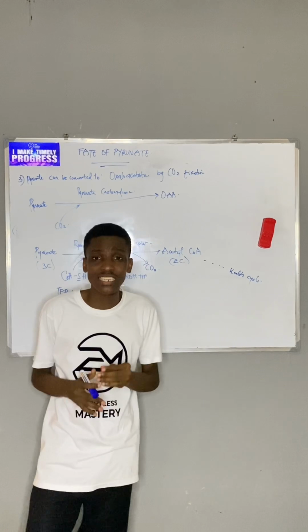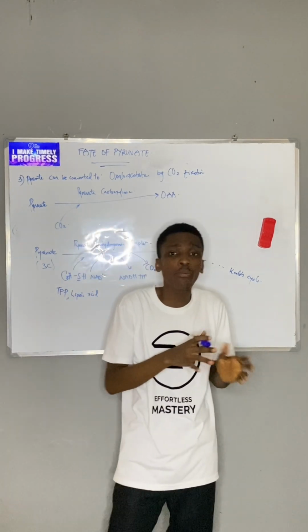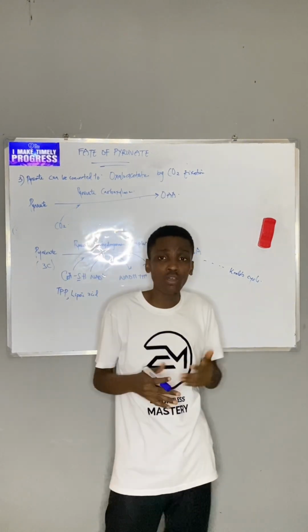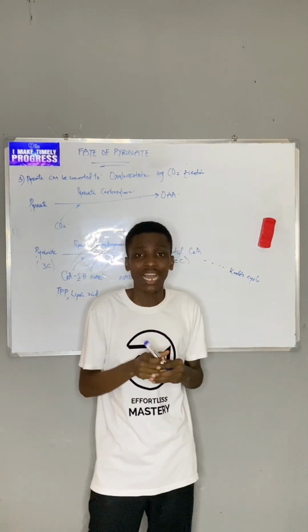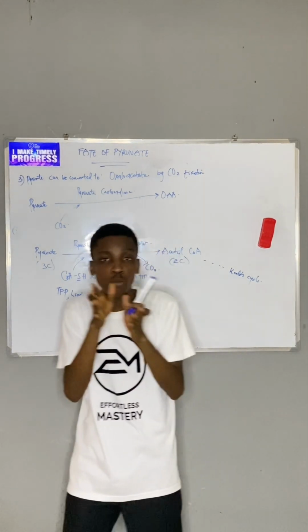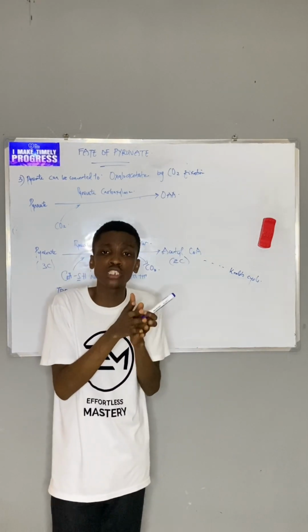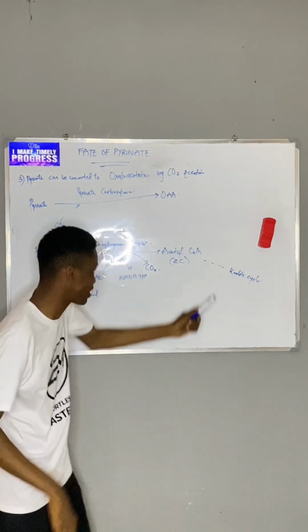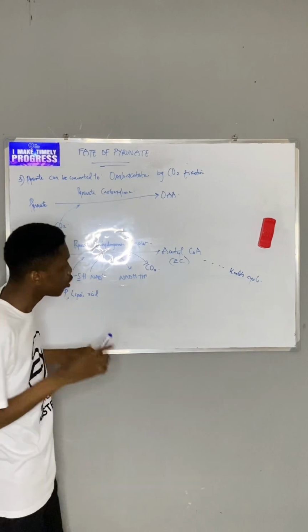Now the idea is that pyruvate will start forming oxaloacetate after a long while. That's when glycolysis keeps happening, and I keep forming from glycolysis, that is, glucose will be changed to pyruvate. If it's in aerobic conditions, pyruvate will be changed to what? Acetyl-CoA. You got it right. Now look at the problem.